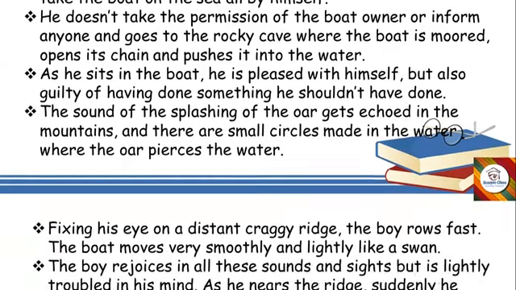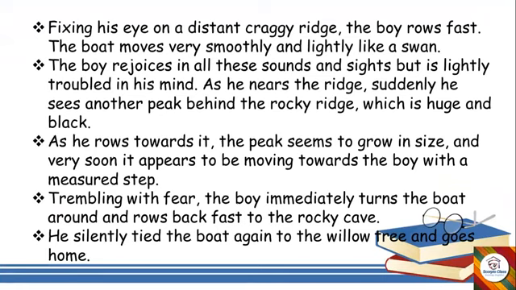Okay, now fixing his eye on a distant craggy ridge, the boy rows fast. The boat moves very smoothly and lightly like a swan. Now the boy, this poet, has a point where he has to go. He has made up his mind. He's fixing his eye on that distant craggy ridge which he can see from there.